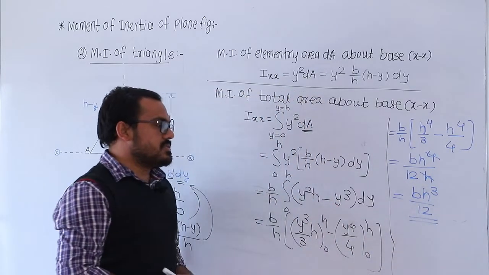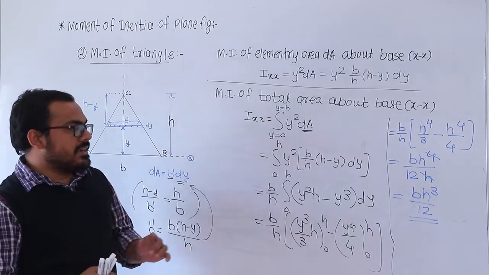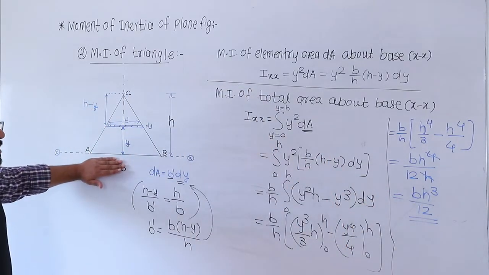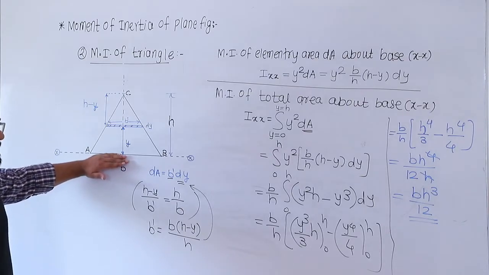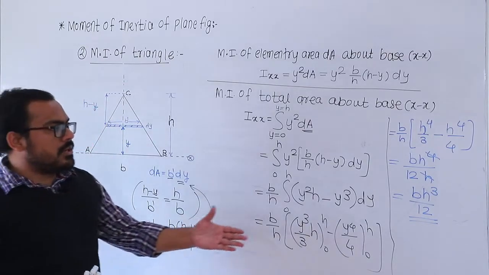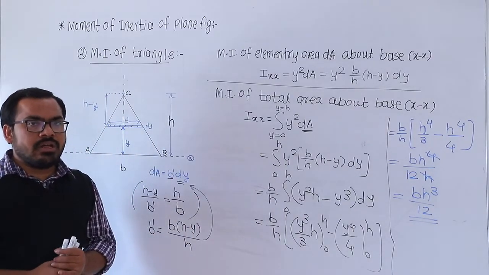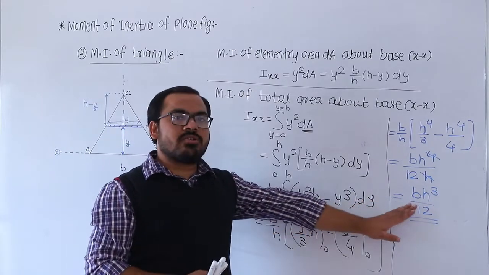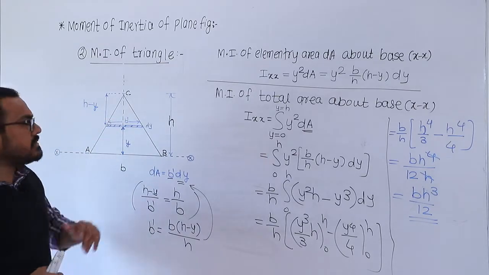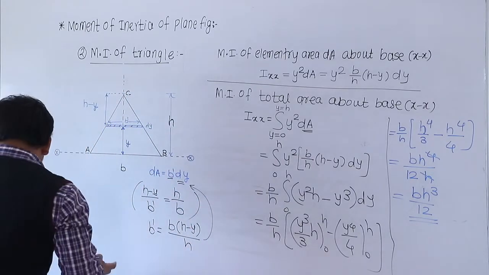So this is the expression for the moment of inertia of the total triangle about what? About the base, and that is equal to b h cube divided by 12. ठीक है, b h cube divided by 12. So this is the moment of inertia about the base. About what? About the base. येते लक्षात? For this triangle. Then there is a question कि sir, if it is the moment of inertia about the base, then what is the moment of inertia about the centroidal axis? This is the moment of inertia about the base, that is b h cube divided by 12. Then what is the moment of inertia about the centroidal axis and what is the moment of inertia about the vertex? ठीक है. So that is our question. So let us see.